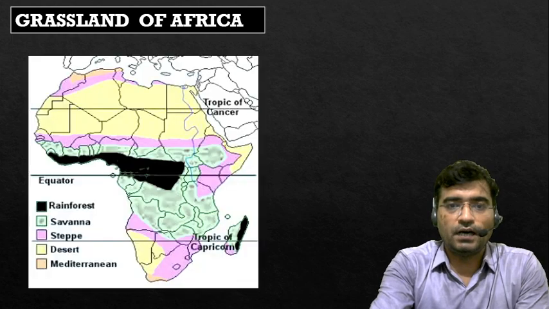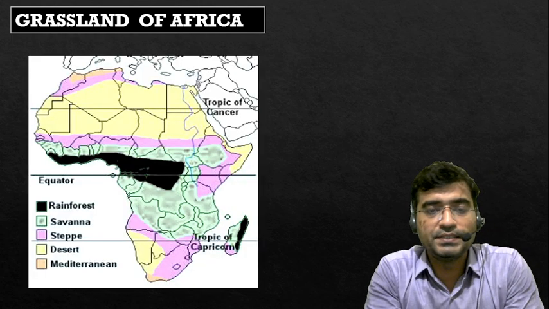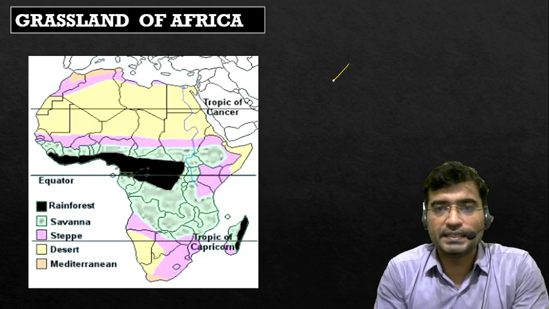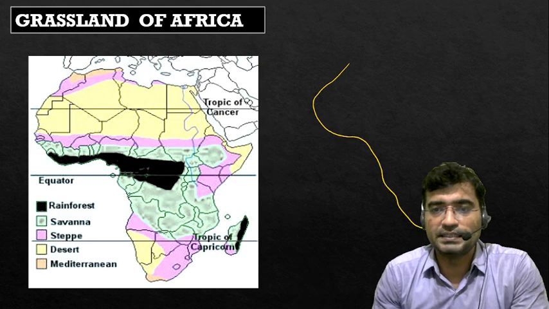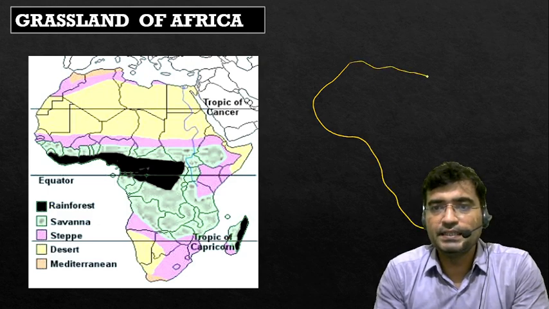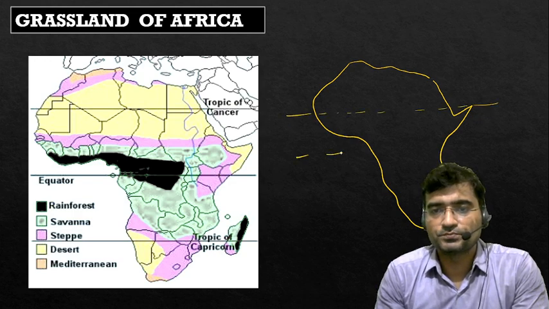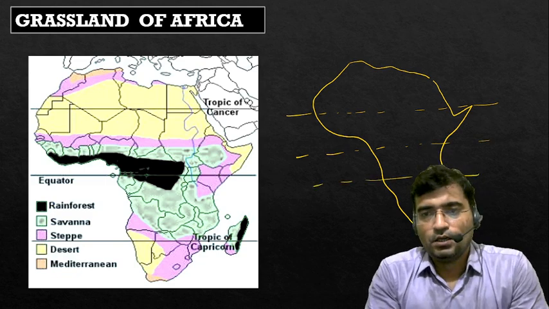Okay, last one is the grassland of Africa. Africa is quite a unique and diverse continent. Interestingly, here the Tropic of Cancer, Tropic of Capricorn and even the equator pass through.